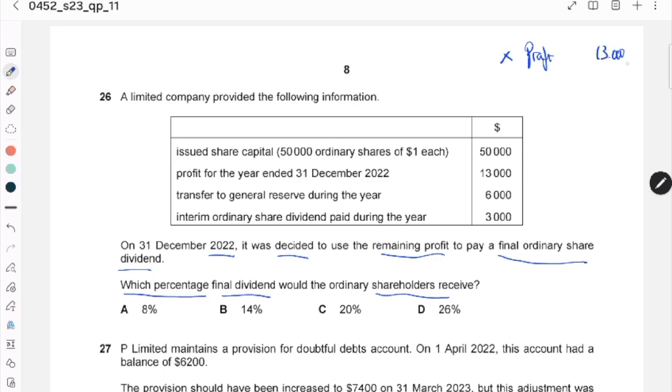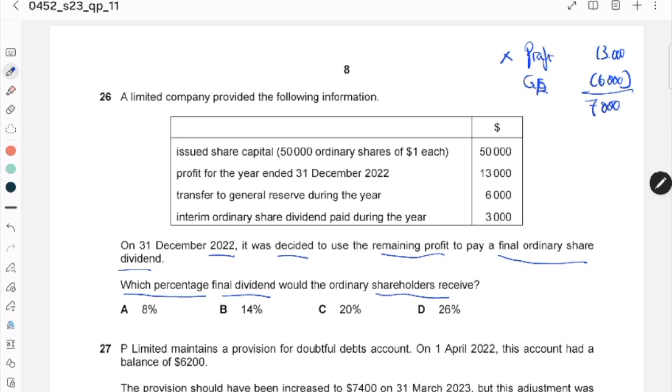And then this profit for the year they transfer to the general reserve. So you have to deduct from 13,000 the 6,000, because you have to transfer to general reserve. So this one becomes 7,000.